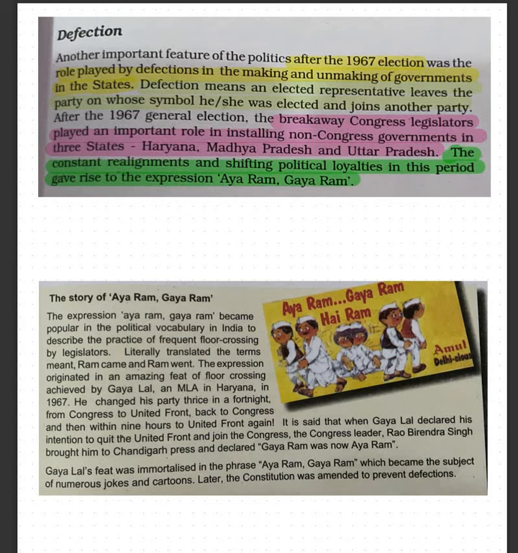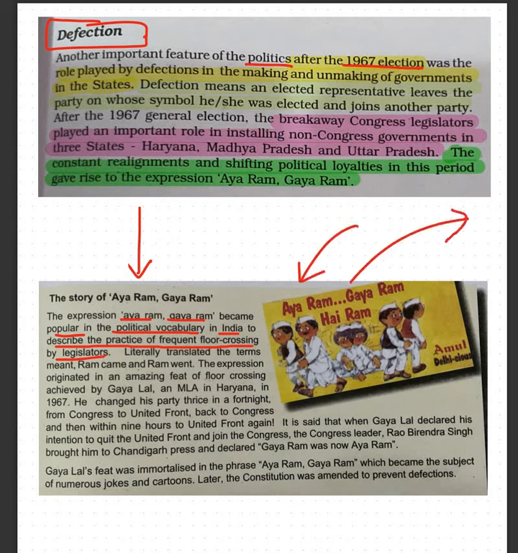that time. So another important feature of the politics after the 1967 election was the role played by defections in the making and unmaking of governments in the states. Because of defection, parties were falling down, governments were falling down. Okay? And this is referred to as the story of Ayaram and Gayaram. So this expression Ayaram, Gayaram became popular in the political vocabulary in India to describe the practice of frequent floor crossing by legislators. Legislators are coming, Ayaram, they are going, Gayaram. They are defecting. That is Gayaram.